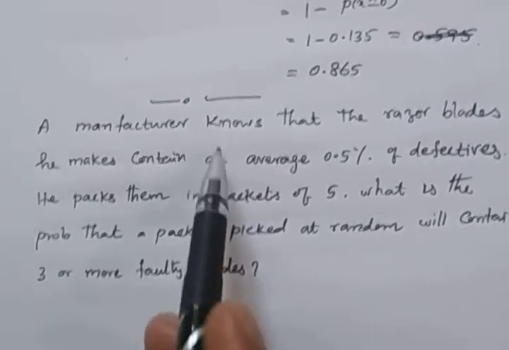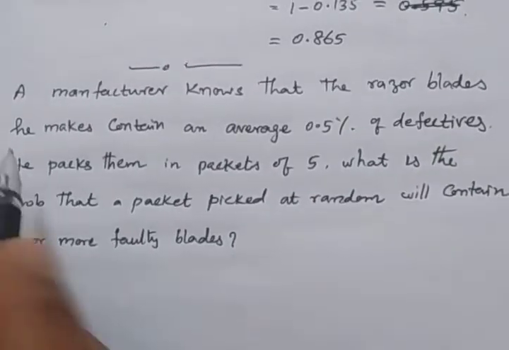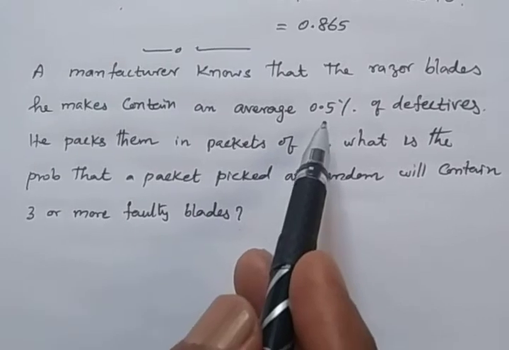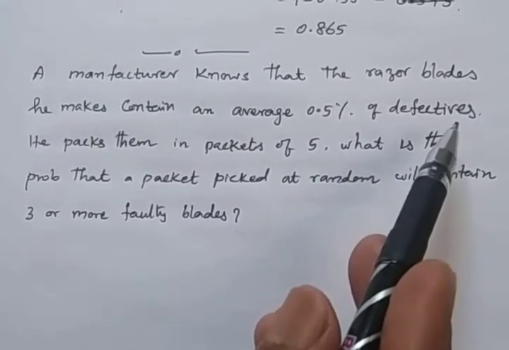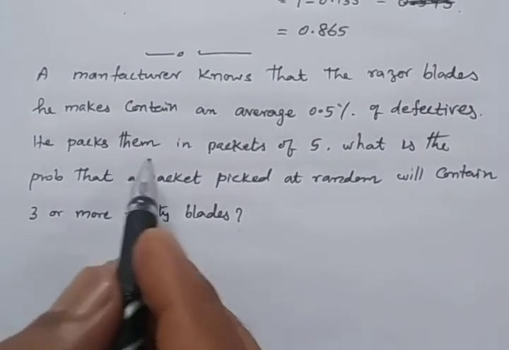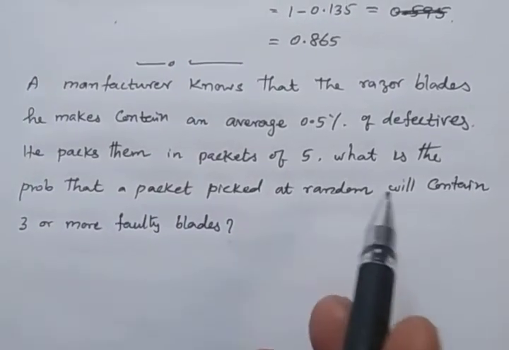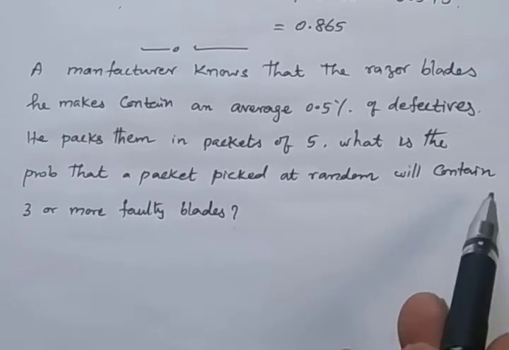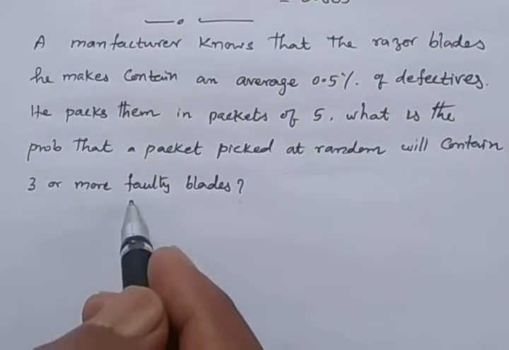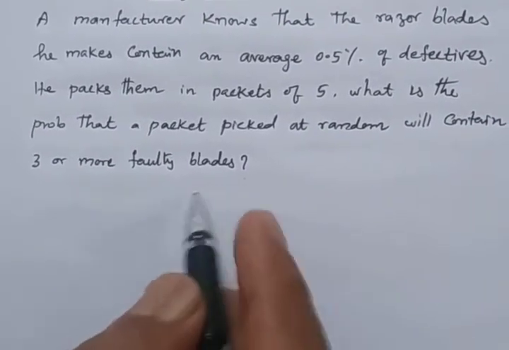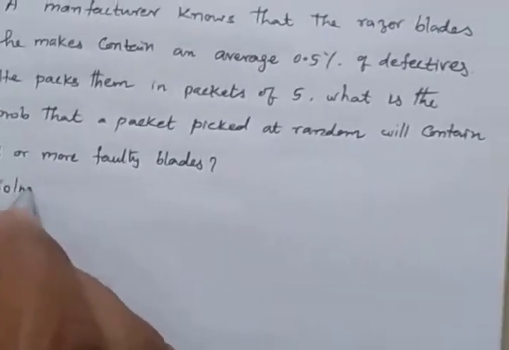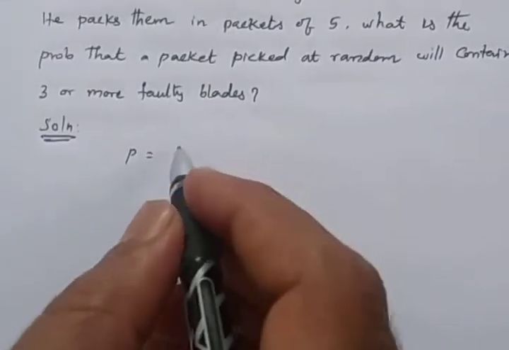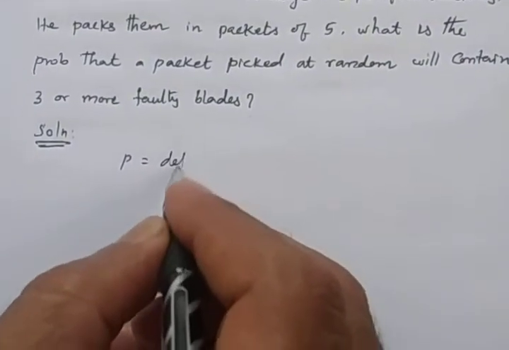A manufacturer knows that the razor blades he makes contain an average of 0.5% defectives. He packs them in packets of 5. What is the probability that a packet picked at random will contain 3 or more faulty blades? Solution. Here P is defective blades.